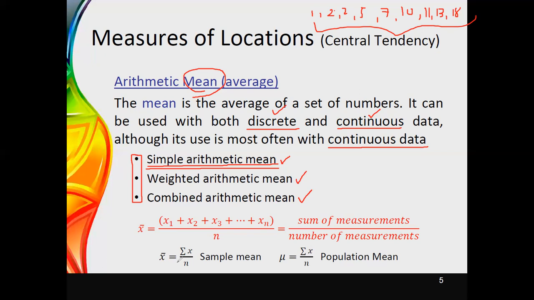We use these notations to denote the sample mean and population mean. The population mean is generally denoted by the notation mu, while x bar is used to denote the sample mean. To calculate the sample mean or population mean, we can simply use summation of x. It means that the sum of the measurements has to be divided by the number of observations we have considered.